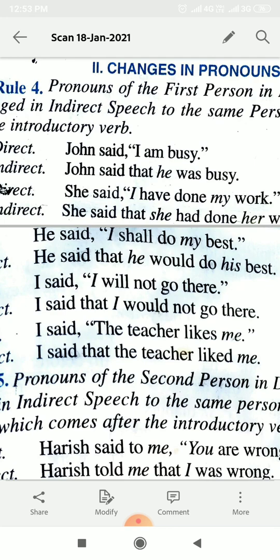Same way in the second part, she said, I have done my work. Here I is used for she, so she is a girl, so again we will use she in place of I. She said that she had done her work. लड़की कह रही है तो my की जगह her.